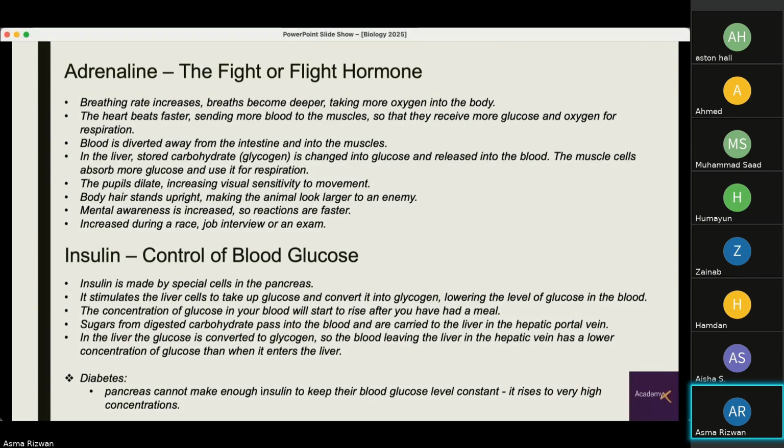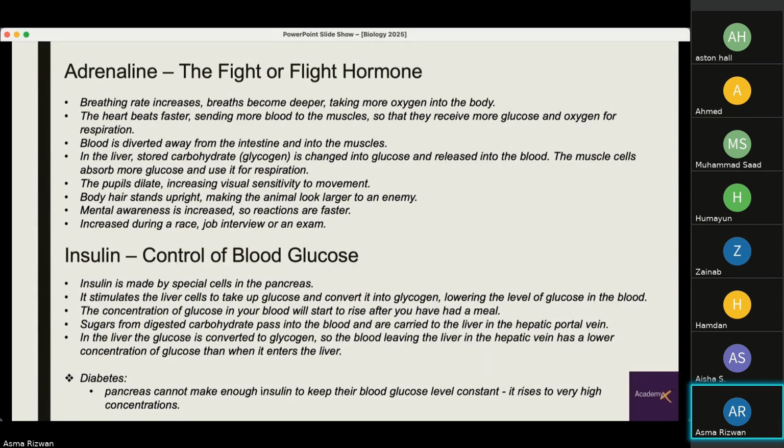Fright, either you stand still and stop responding, or flight, you run away. So what is happening is the breathing rate increases and your breathing becomes deeper. You take in more oxygen into the body. Why? Because the muscles start to work faster and get ready, so they need a greater oxygen supply to produce those responses.